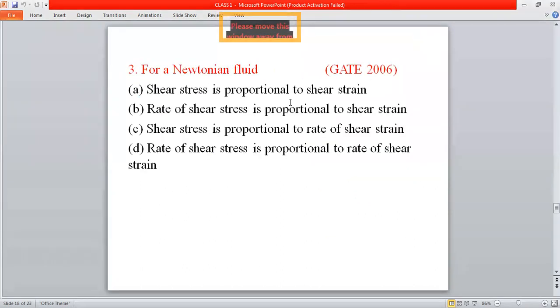Then the next question is for a Newtonian fluid. I think we have solved a similar question in the previous slide. This question was asked in the year 2006. So we know that Newtonian fluid means it will obey Newton's law of viscosity. Newton's law of viscosity says shear stress is directly proportional to rate of shear strain.